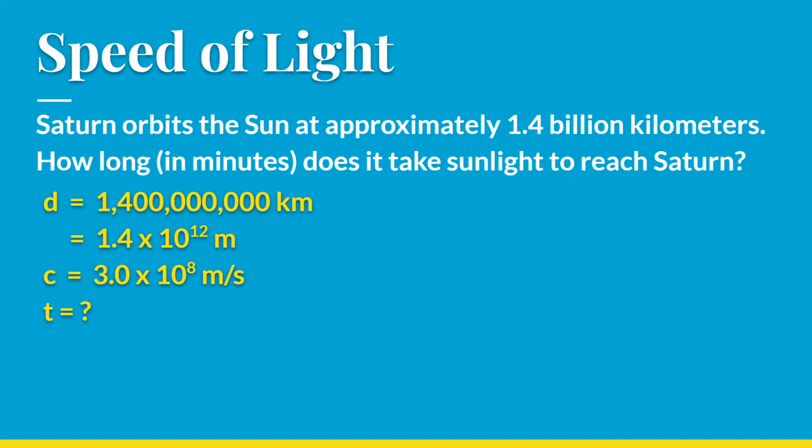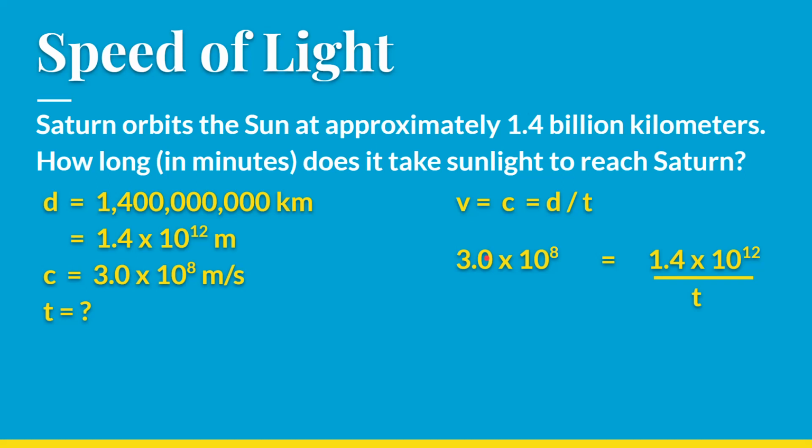Okay, and then I have my speed of light. Now, my equation, speed of light equals frequency times wavelength, isn't helpful here because I don't have a frequency or a wavelength. However, speed is speed. Speed of light is still speed, so it's also equal to distance over time. I do have a distance, and I'm looking for a time. So we're going to go back to unit 1 and use our equation, speed is distance over time, to solve this one.